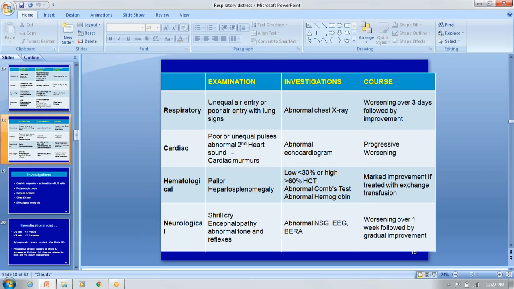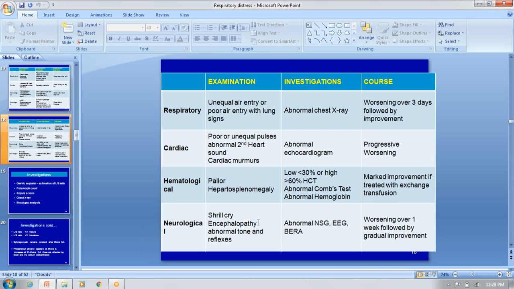So anyway, at least online, if you know the background, then in the coming months, if you are able to come to the hospital, we have to see the patient and examine in detail. These are very, very important. Hematologically, is anemia there or not, is pallor there, or splenomegaly, hepatomegaly, and the hematocrit and hemoglobin, and the Coombs test, then abnormal hemoglobin like thalassemia major or sickle cell anemia. So these are some of the clues.